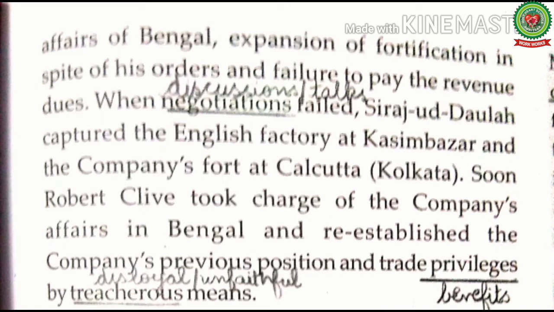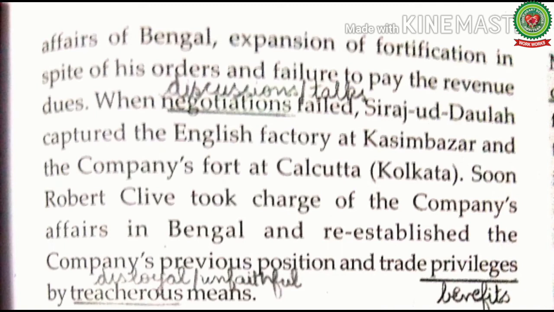So the Nawab became angry when he came to know that the company was not following the orders. So he asked the company to stop meddling in the political affairs of Bengal, stop fortification, and start paying the pending revenues or taxes. But the company neglected the orders of the Nawab.